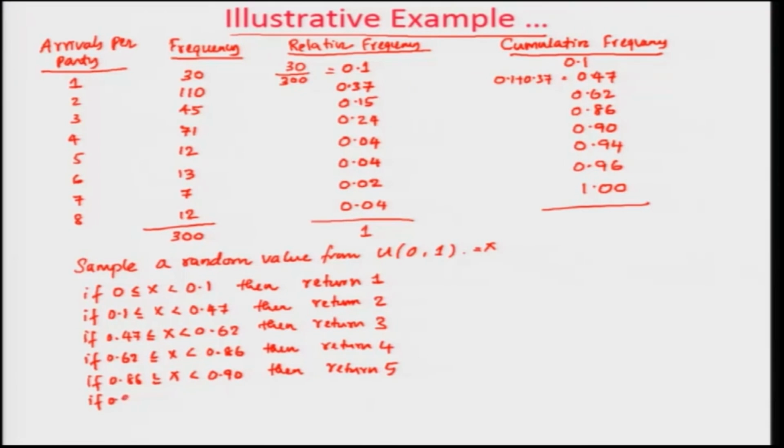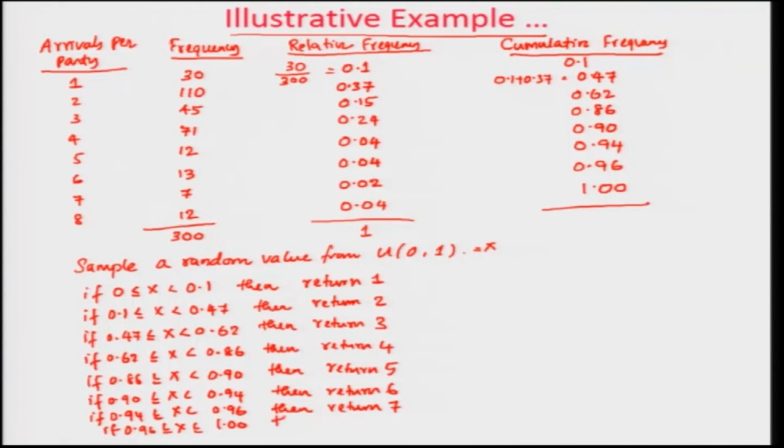If 0.90 less than or equal to x less than 0.94, then return 6. If 0.94 less than or equal to x less than 0.96, then return 7. If 0.96 less than or equal to x less than or equal to 1, then return 8.